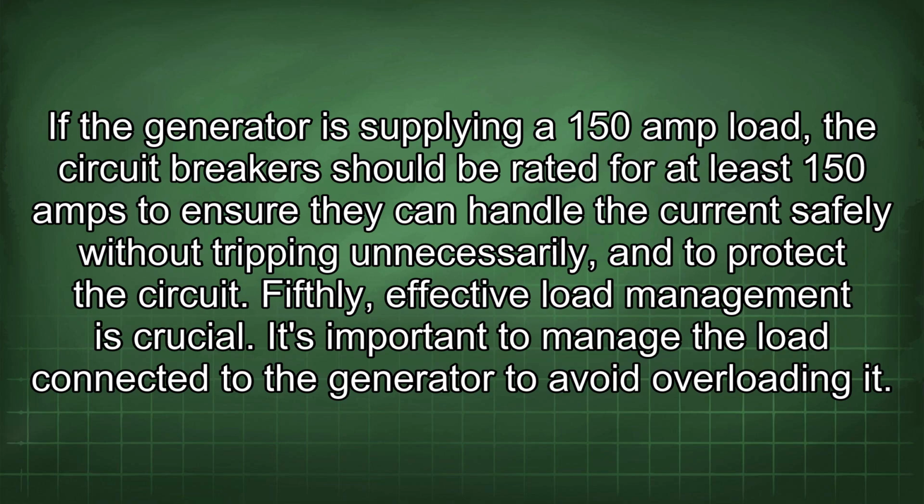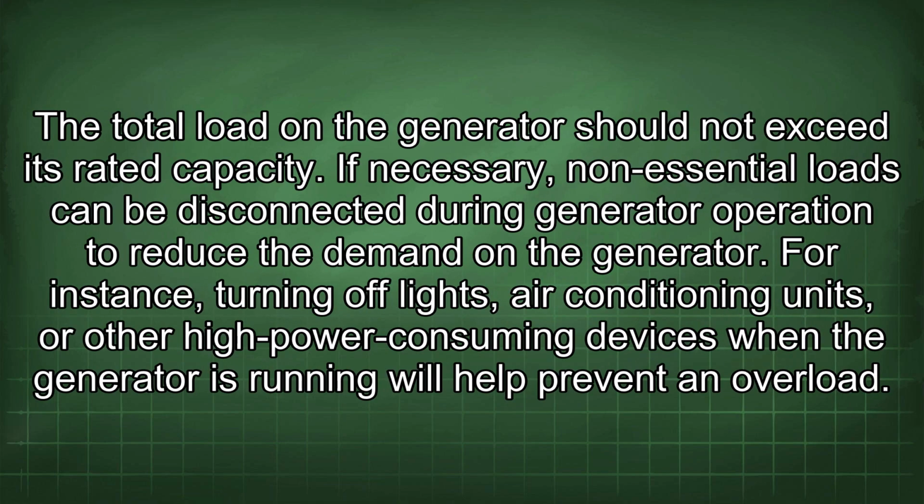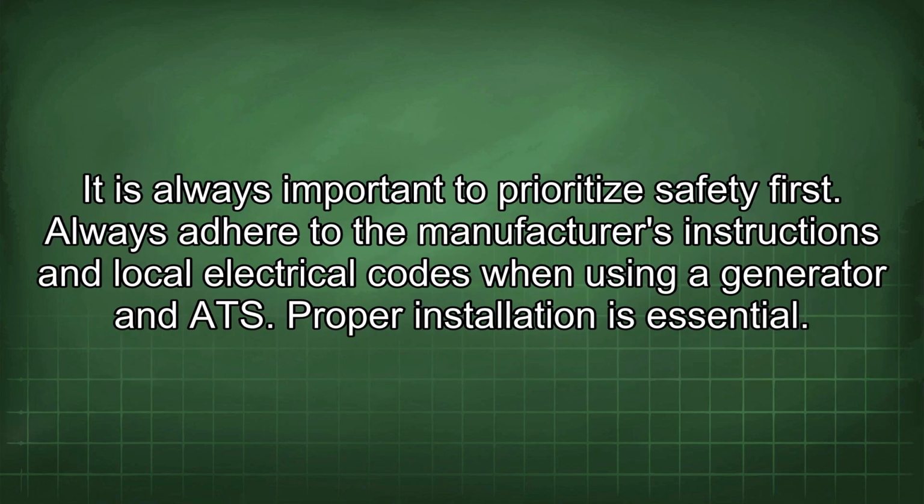Fifthly, effective load management is crucial. It's important to manage the load connected to the generator to avoid overloading it. The total load on the generator should not exceed its rated capacity. If necessary, non-essential loads can be disconnected during generator operation to reduce the demand on the generator. For instance, turning off lights, air conditioning units, or other high power consuming devices when the generator is running will help prevent an overload. It is always important to prioritize safety first.